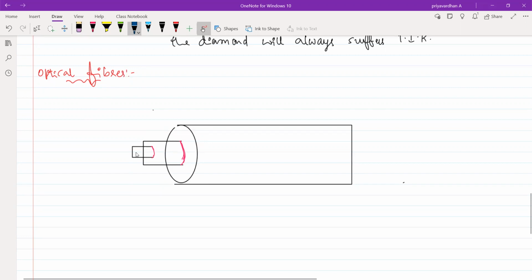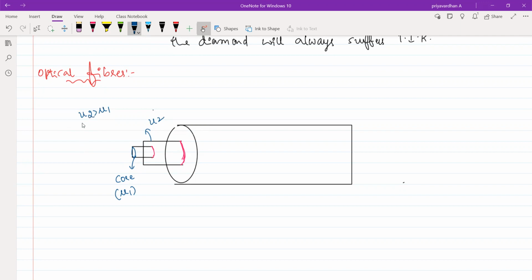Okay. This edge part is known as core, from where the light is entering into the optical fiber, we can say. So light will enter into the core with some speed. And one more thing, this will have a refractive index, let me call it some mu1. Now, this will have a refractive index of some mu2.